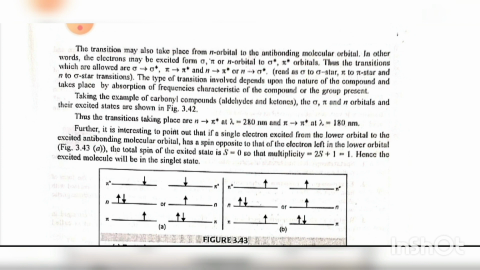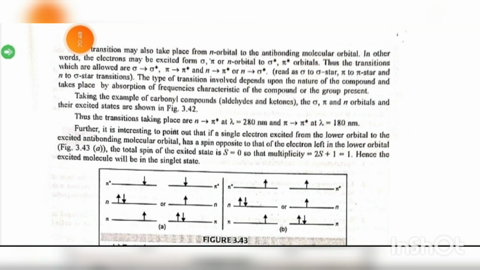Thus, transitions which are allowed are sigma to sigma star, pi to pi star, and n to pi star or n to sigma star. The type of transition involved depends upon the nature of the compound and takes place by absorption of frequency characteristic of the compound of the group present.